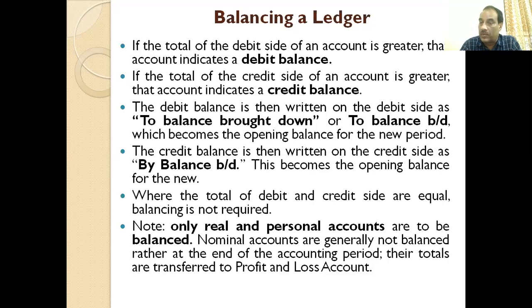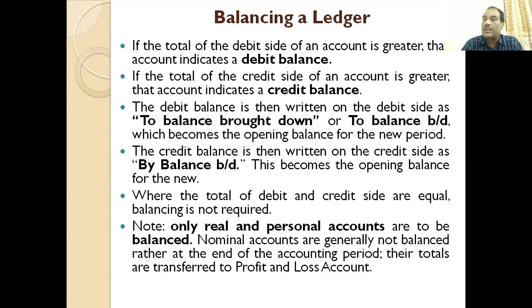So if the total of the debits is more, then we will say there is a debit balance. If the total of credit is more, then we will say that there is a credit balance. So debit and credit balance is nothing. It is simply when the total of debit is more, it is debit balance, and when the total of credit is more, it is credit balance.